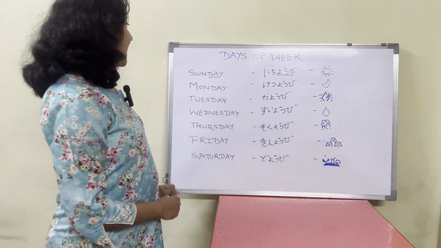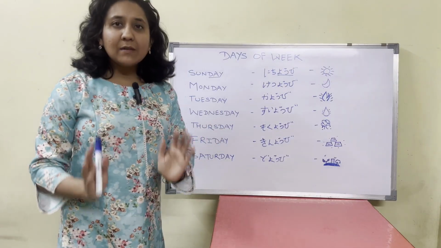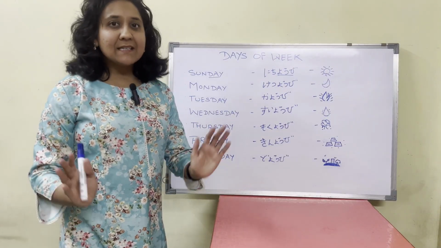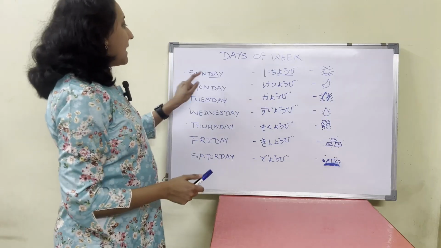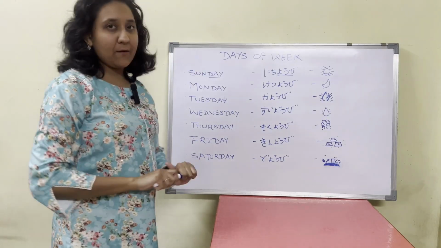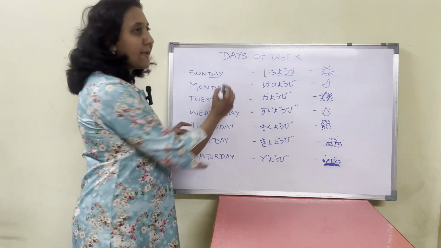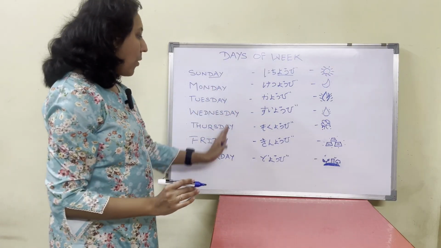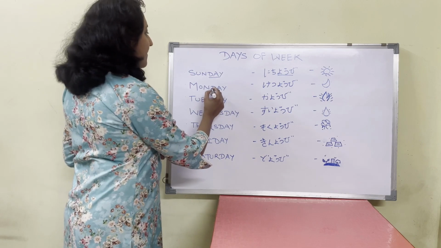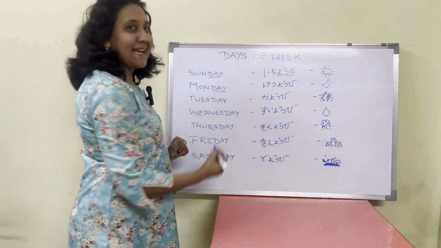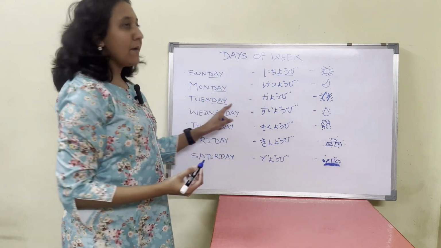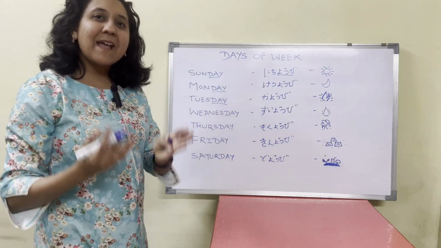The easiest thing to remember is that, like in English, the word day is common to all the days of the week: Sunday, Monday, Tuesday. It's the same in Japanese.